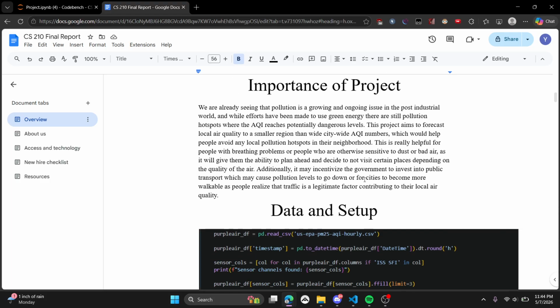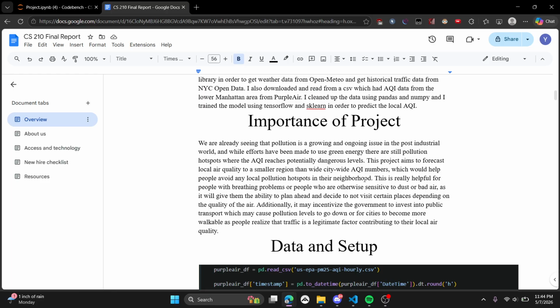I think this is extremely important. I've always been a really big fan of walkable cities. So to me, this is something that means a lot because I think a city can't really be walkable if there are air quality issues. And I basically just wanted to see if traffic intensity is something that affects air quality. The purpose of that is that if the government or people know that traffic intensity really does affect air quality and PM 2.5 concentration, which is bad for you, then maybe they'll be investing into more walkable cities and more public transport, and we'll have less cars.